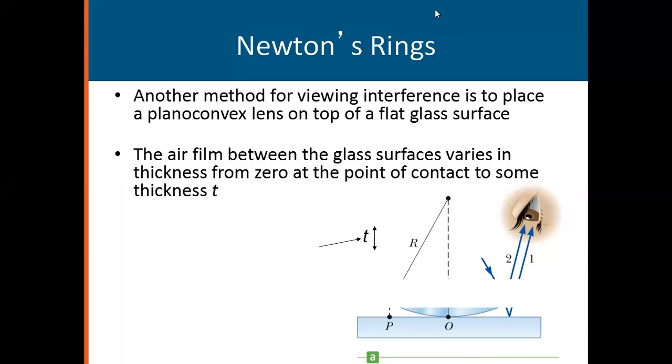Okay, now we'll discuss another part, Newton's rings. Another method for viewing interference is to place a plano-convex lens on the top of a flat glass surface. The air film between the glass surfaces varies in thickness from 0 at the point of contact to some thickness T. Actually, this is the thickness T, and this is the glass surface. These are the source rays coming here, and this is the tangent, and this is the point where an observer is viewing.